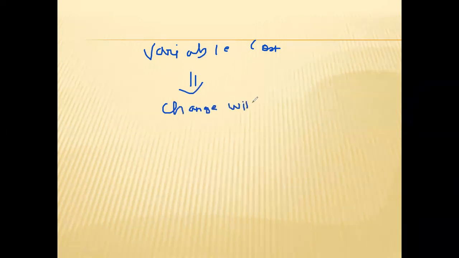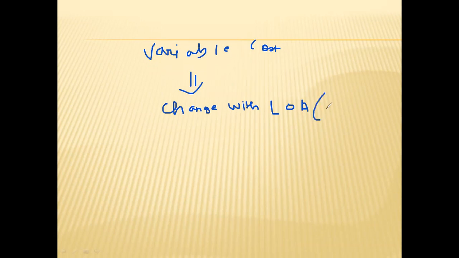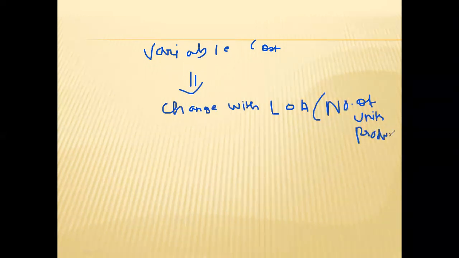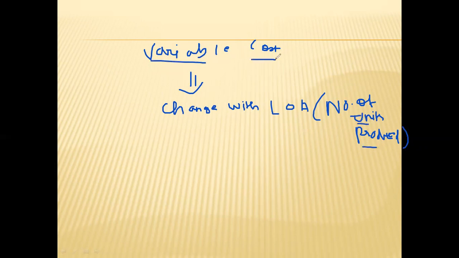It will keep on changing with the level of activity, or you can say the number of units produced. So if a cost keeps on changing with the number of units produced, such type of cost is known as variable cost.